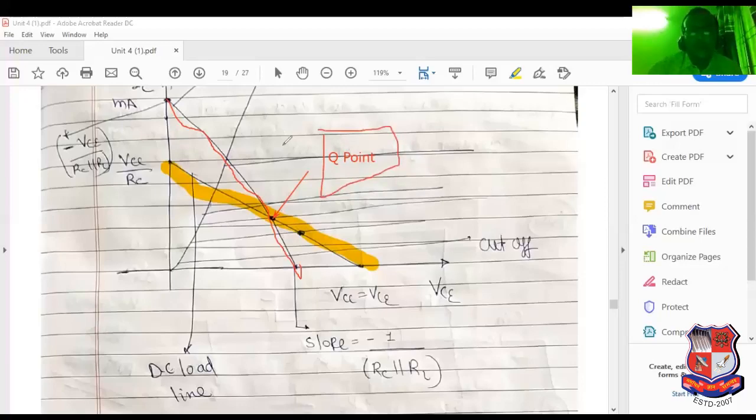You already know that this is the output characteristics of the common emitter configuration. So this is the complete explanation of the DC load line and the AC load line, and the difference between the DC load line and the AC load line is also mentioned here. Please try to understand this point very carefully.